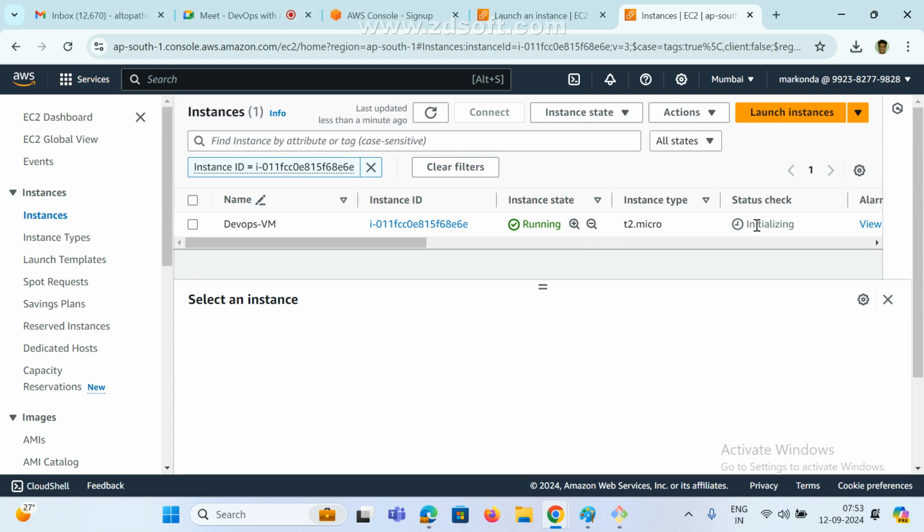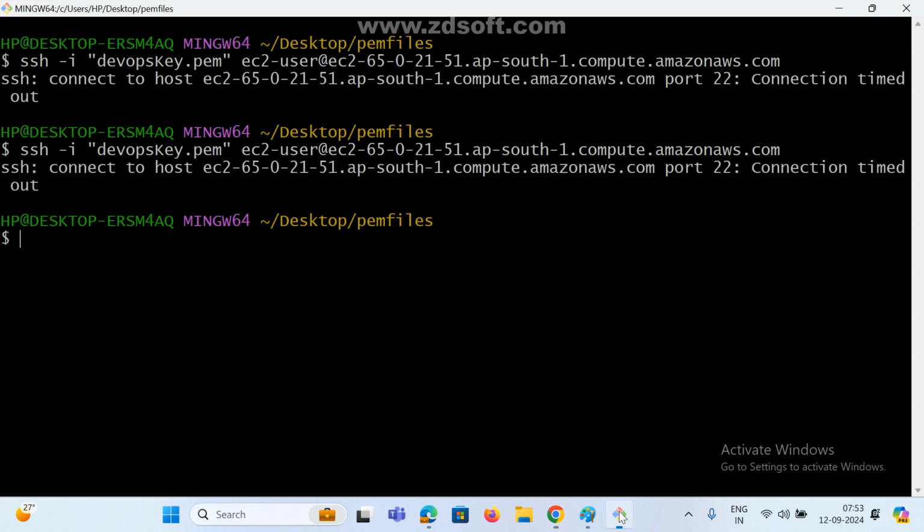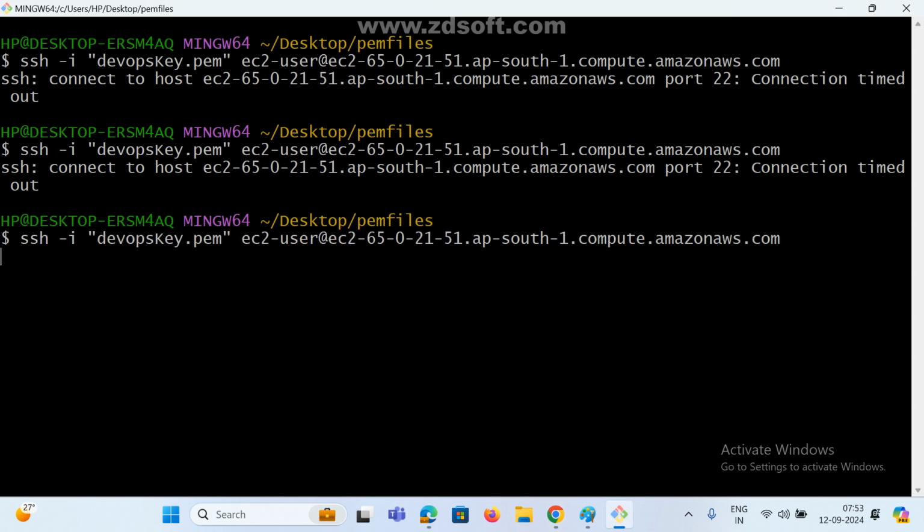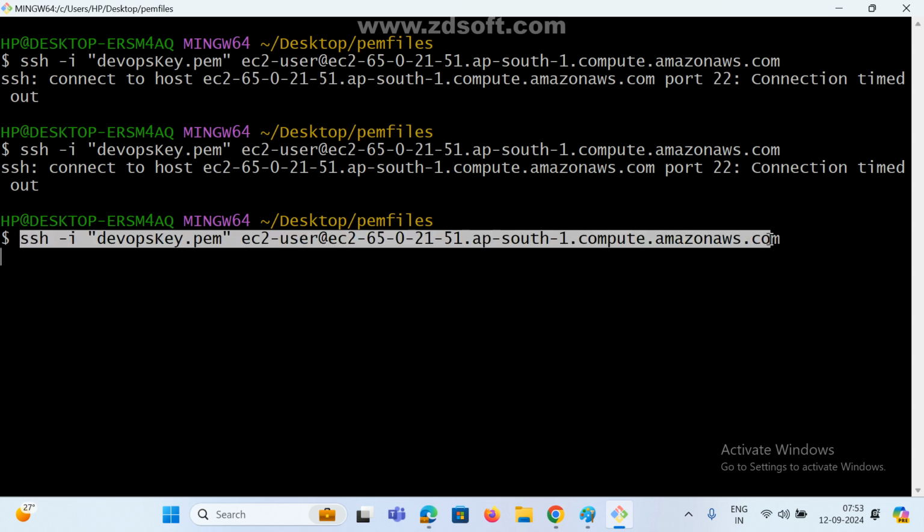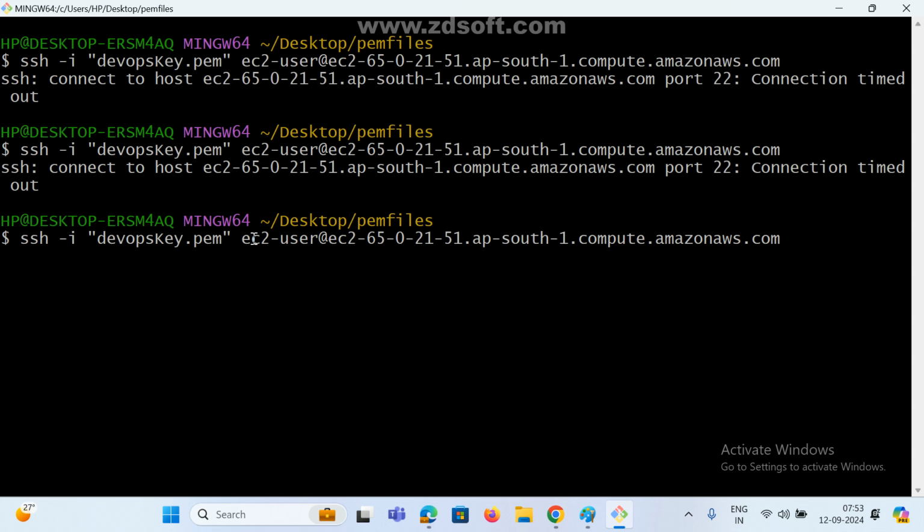We have to wait for the 2/2 checks. Wait. Now go to here. So still not connected. We have to wait at least 2 to 3 minutes. Once your instance is up, then only we are able to connect. Otherwise we cannot connect.